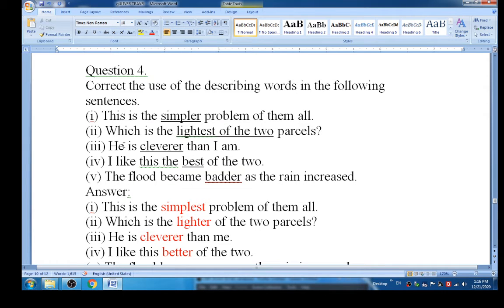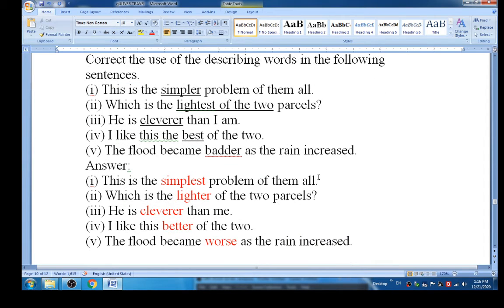Then the second one is: which is the lightest of the two parcels. The third one is: he is the cleverer than I am. I like this the best of the two. The flood became badder as the rain increased. Sorry, so the correct answers are: this is the simplest problem of them all. Second: which is the lighter of the two parcels.